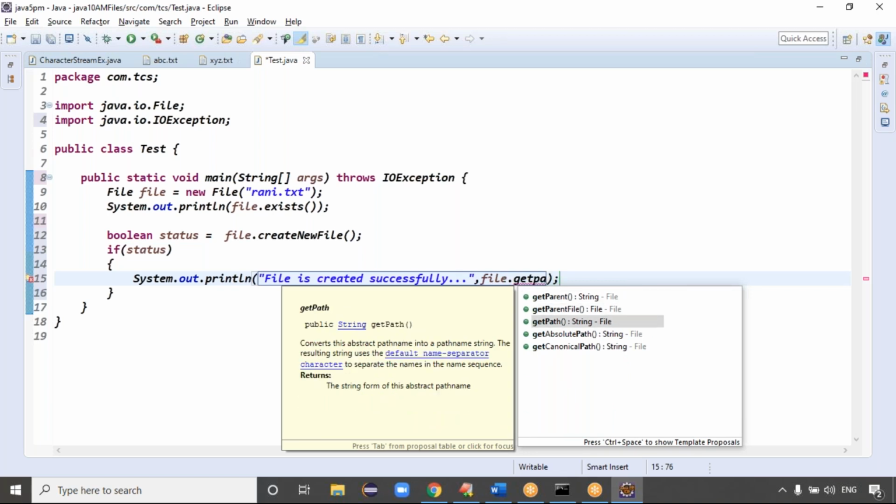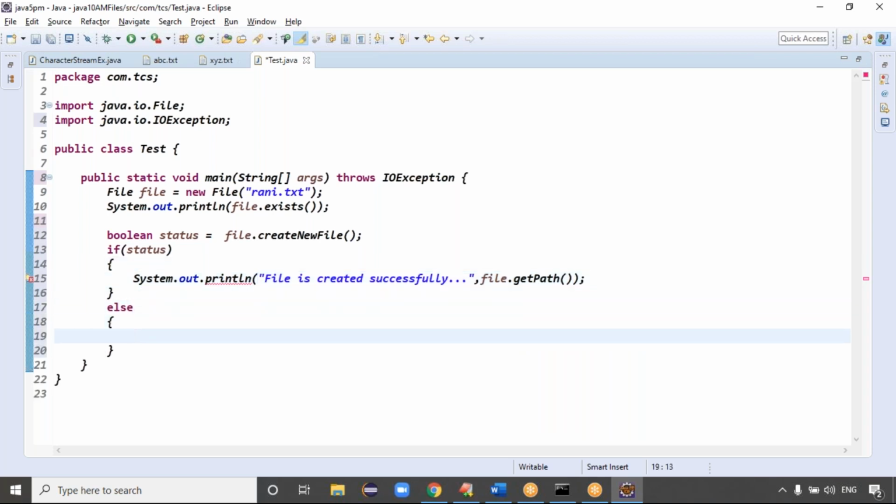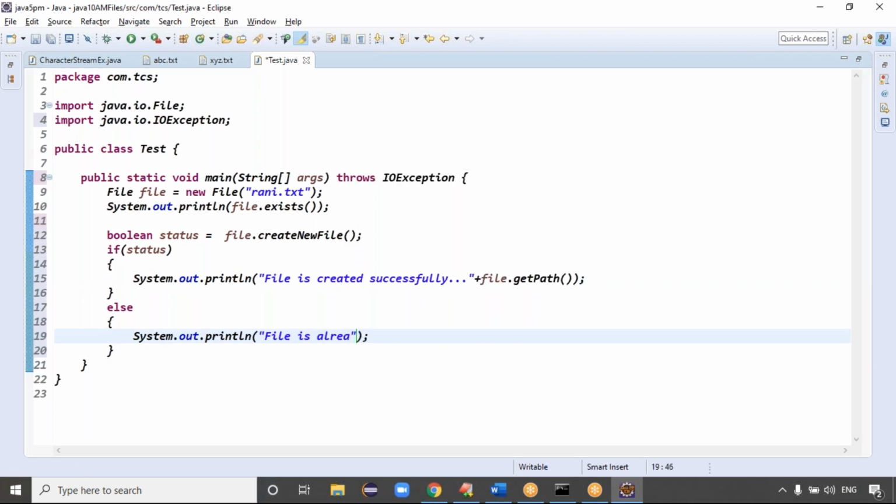Then get path is there. Get path means what, guys? You get the path location of the file. Exactly. Else block means what, guys? Sysout, control space: the file is already exist, right? Exactly. File is already exist, guys.